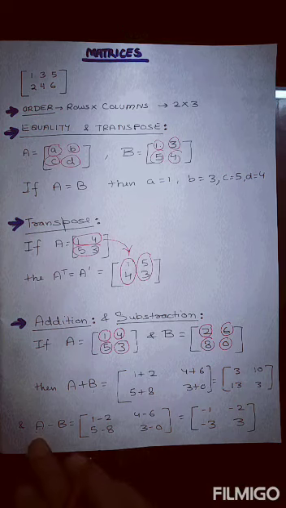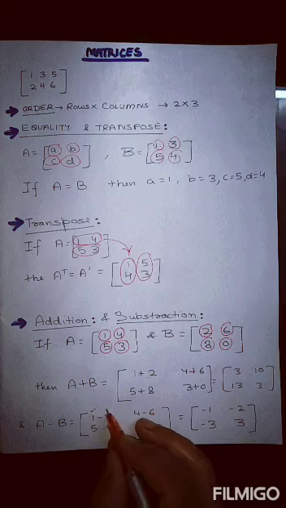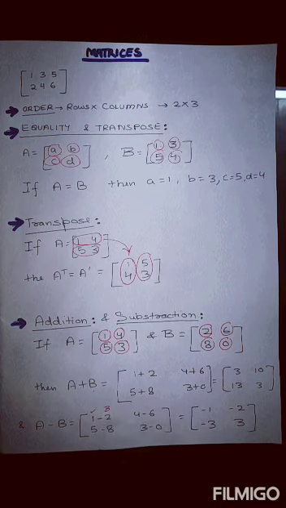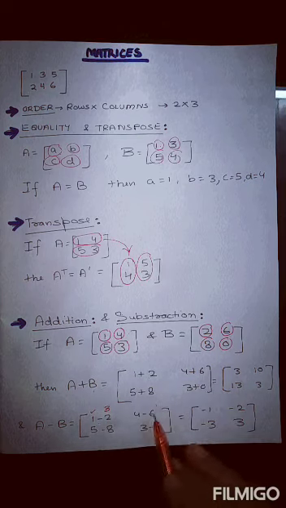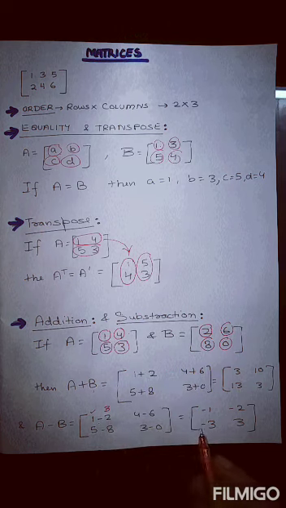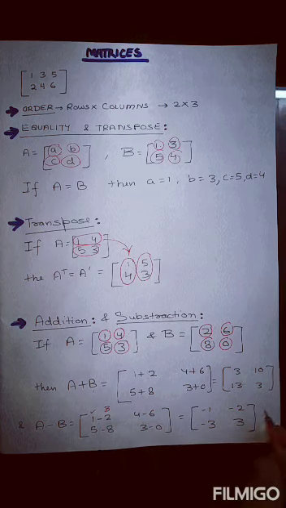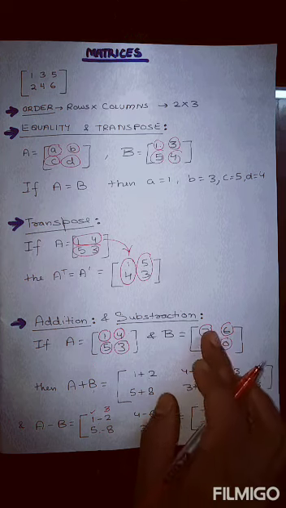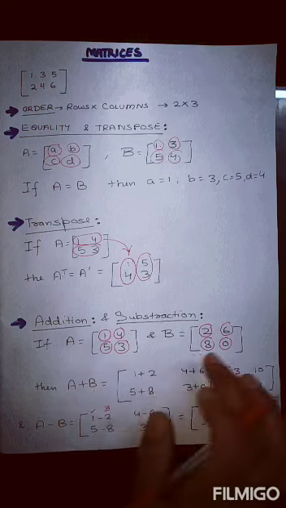Now if we are subtracting A minus B, remember the first position should be of A, the second should be of B. So 1 minus 2, 4 minus 6, 5 minus 8, 3 minus 0. Whatever sign is coming, you have to write it there. 1 minus 2 is minus 1, 4 minus 6 is minus 2, 5 minus 8 is minus 3, and 3 minus 0 is 3. In the same way we can do B minus A. If we are writing B minus A, then we do it like this: 2 minus 1, 6 minus 4, 8 minus 5, and 0 minus 3.